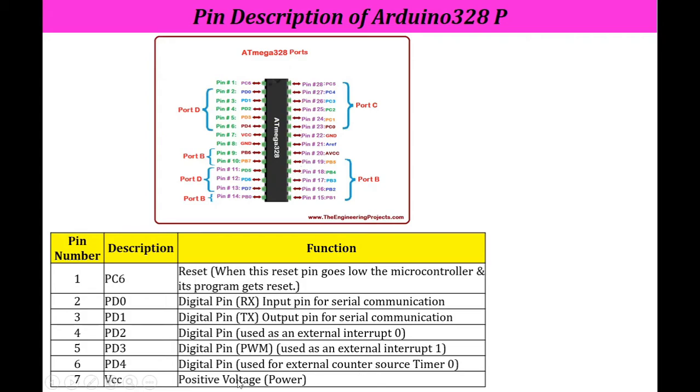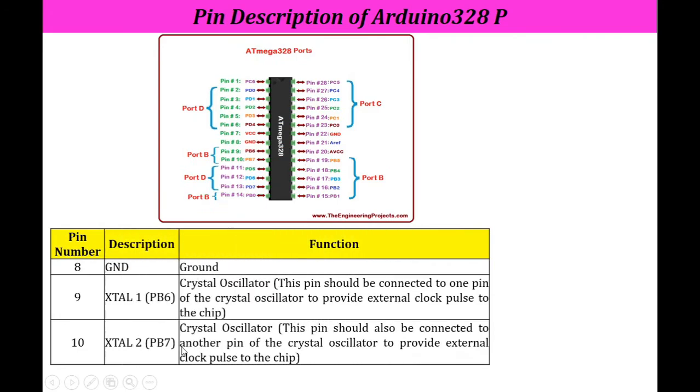that is timer 0. VCC, that is the positive voltage, is where the power is given. Next is ground, to which we can connect a ground. Then XTAL1, that is PB6. XTAL stands for crystal oscillator.